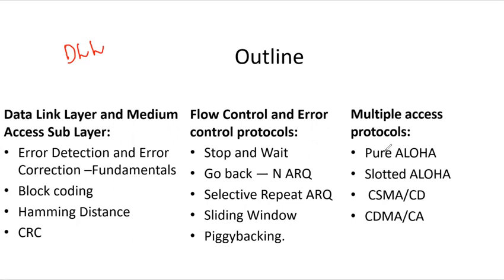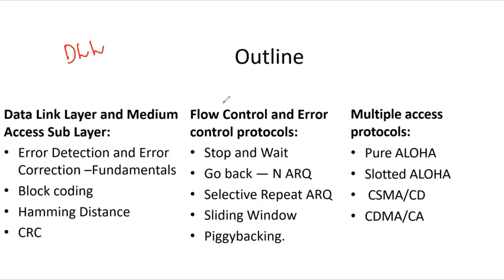Whenever we are talking about data link, it is a mechanism which provides a link with reliable communication, and in the protocols that we have described, we usually think that there is a dedicated link between the sender and the receiver.